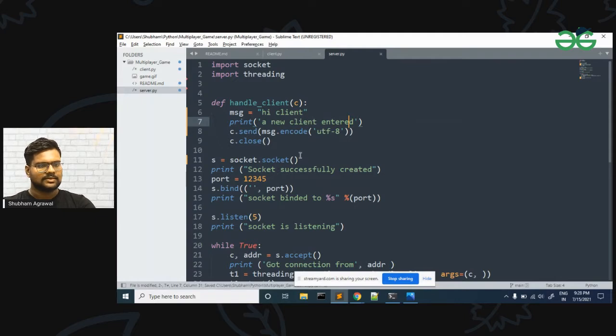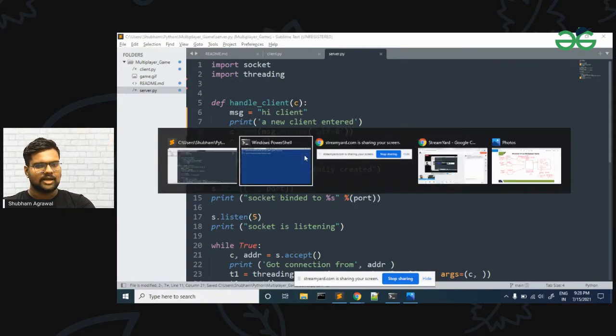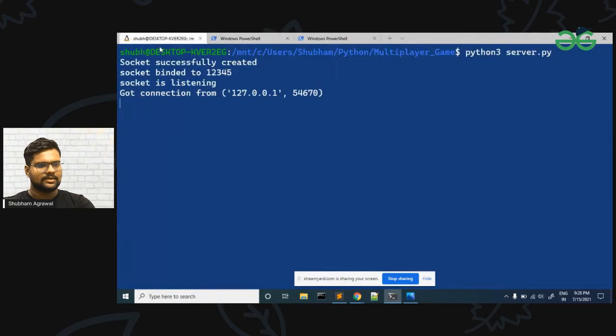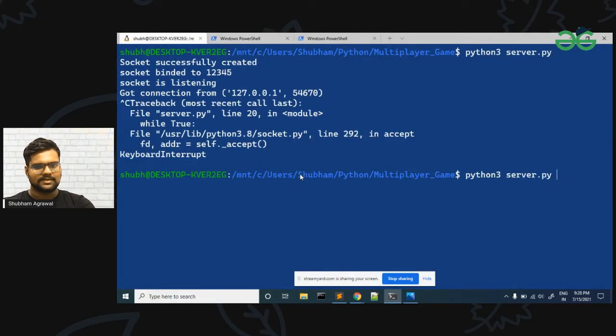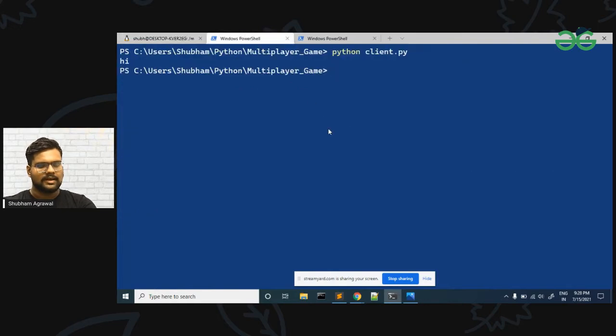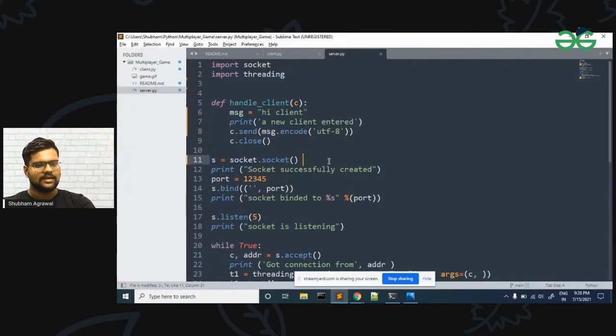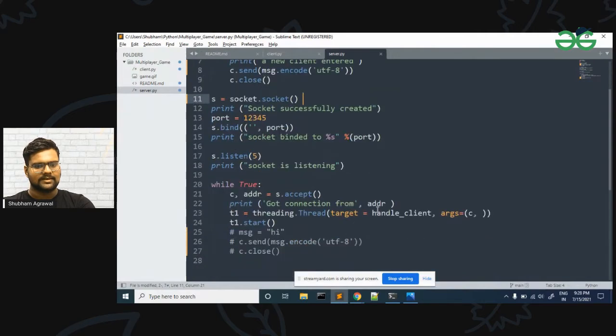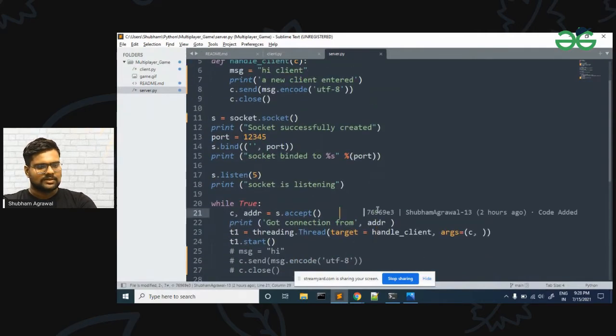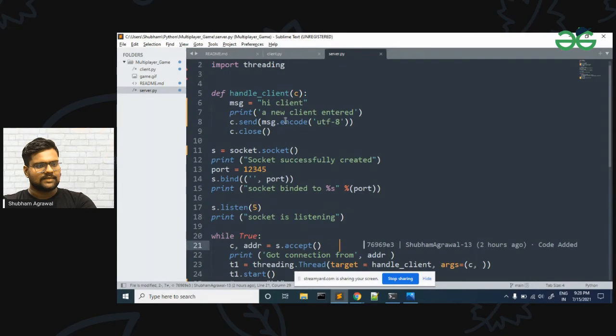So this is our server, and now let me go to the server again and restart it. Our server has restarted. Now let me go to the client and run it. Yes, we are getting hi client, and on the server side we have got a connection and a new client entered is printed. So our server code is working fine now, and we are not getting any error. We have made our server multi-threaded.